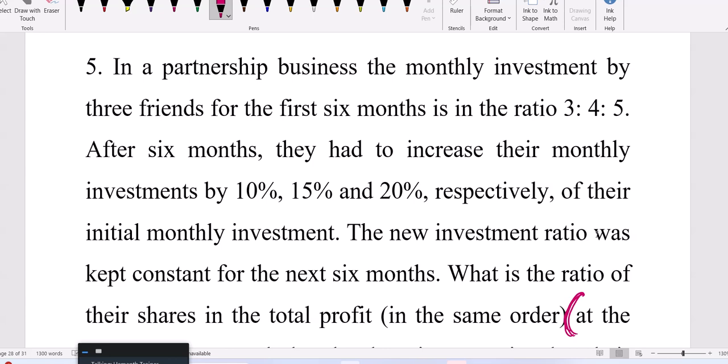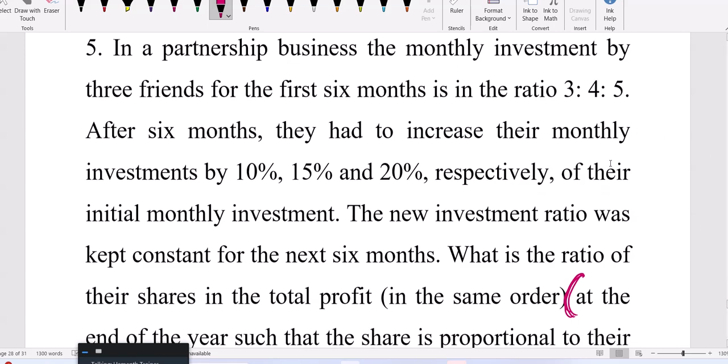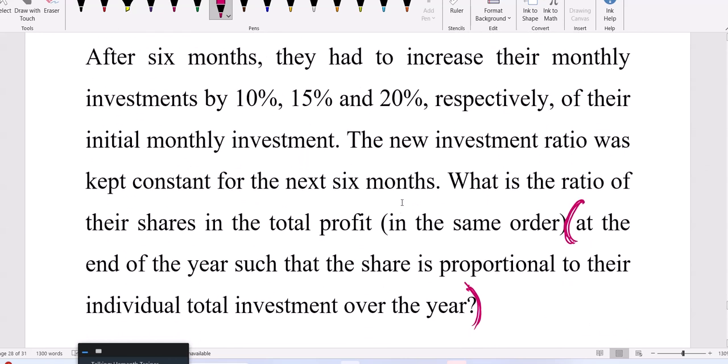First 6 months, the investments are in the ratio 3, 4, 5. Next 6 months, it's increased. Finally, what is the total profit share at the end of the year? That's also mentioned here, at the end of the year.